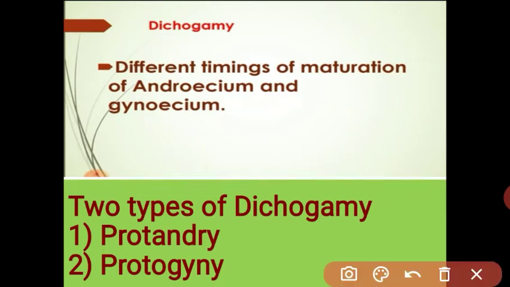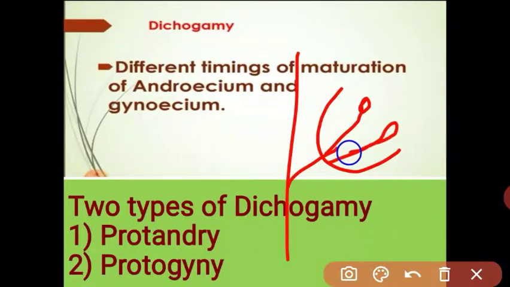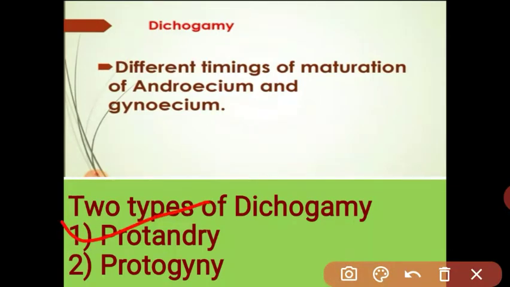See, the flower is a bisexual flower, meaning the flower contains the anther and stigma, but both mature at different times, so it leads to cross-pollination. Since both do not mature at the same time, self-pollination is prohibited. This condition, where the maturation time of androecium and gynoecium is different, is called dichogamy. Dichogamy is further divided into 2 types, protandry and protogamy.